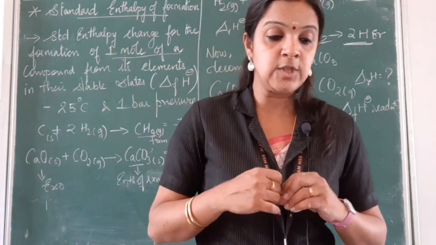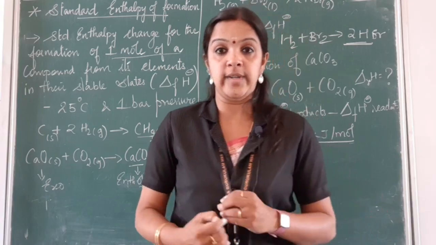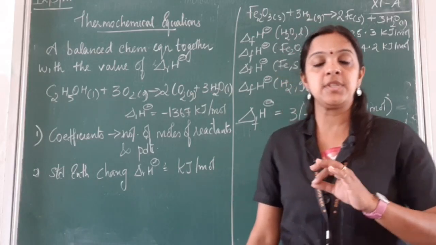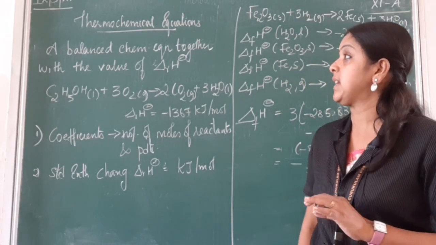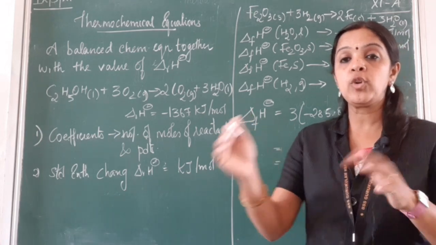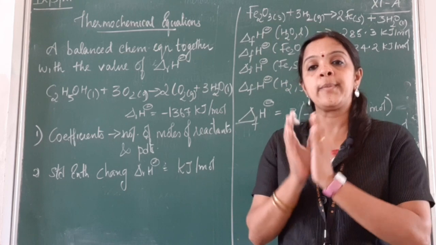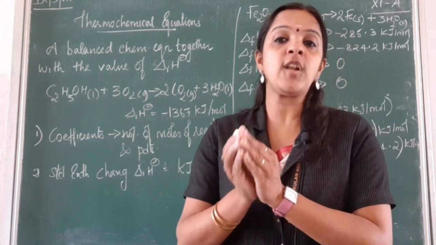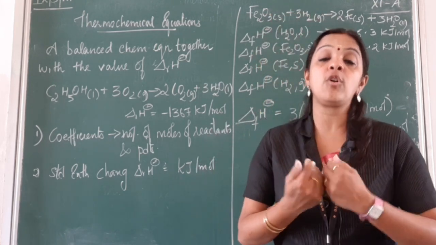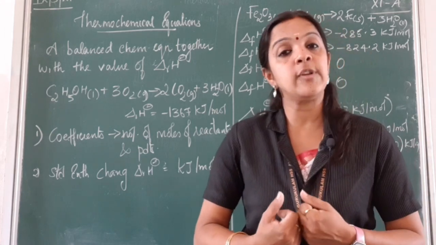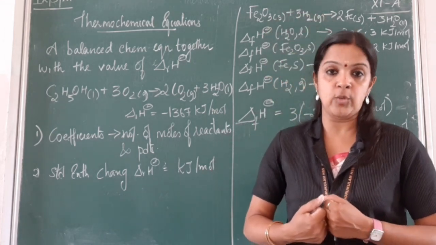Now let us get into thermochemical equations. Now we are going to learn about a new topic, which is thermochemical equations. Thermal is nothing but something related to heat. So chemical equations which involve the absorption or the evolution of heat, we call thermochemical equations.